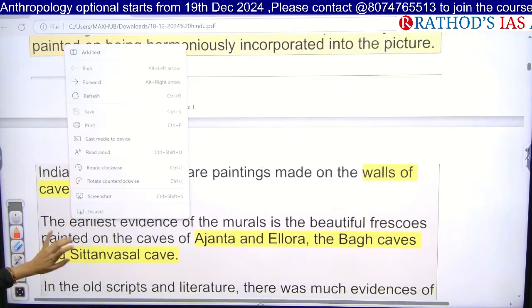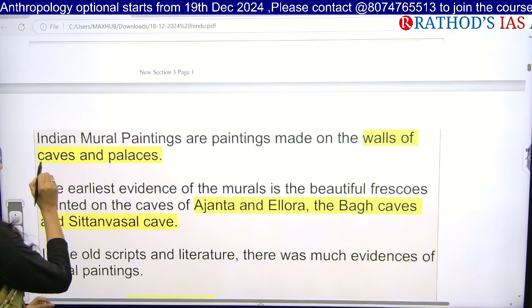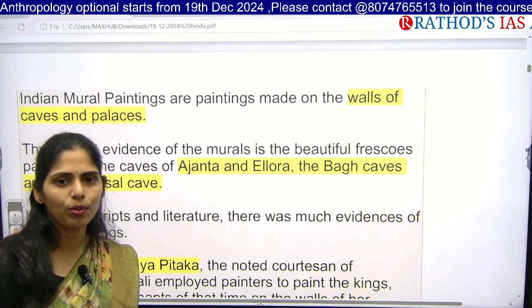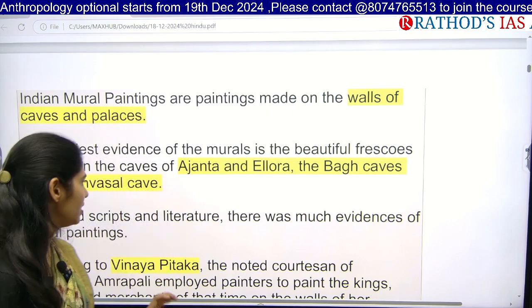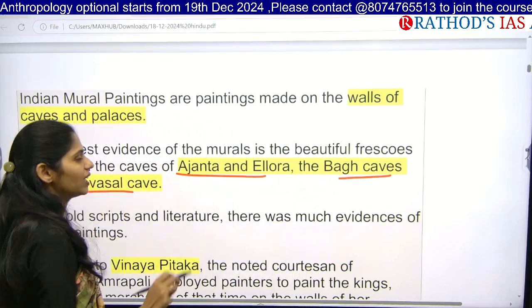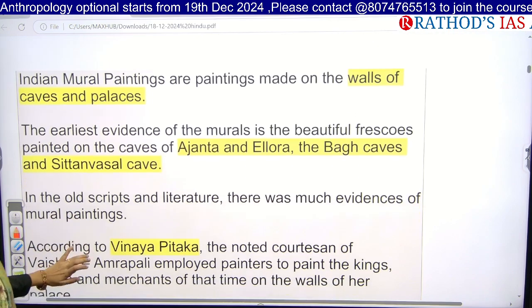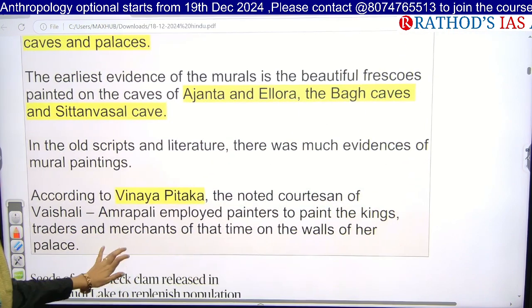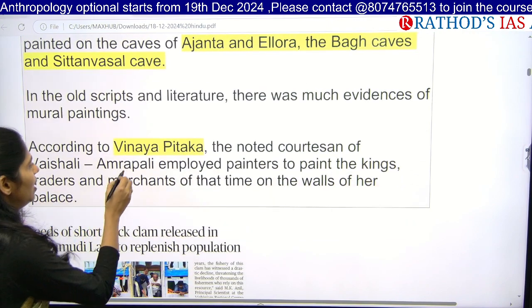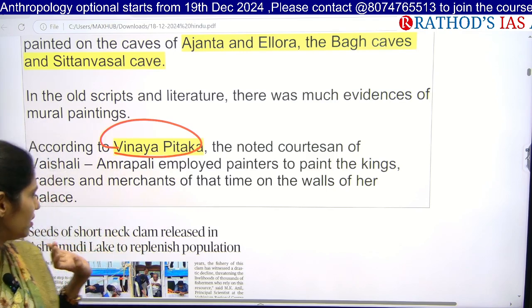And next, in India, yes, mural paintings are very famous, and they are mainly made on the walls of caves as well as palaces. So you have to remember the important caves where we have these mural paintings: Ajanta, Ellora, Bagh cave and Sittanavasal cave. In these caves, we can see this tradition of mural paintings. And in the old scripts as well as literature, we also have evidence of mural paintings, for example, in the Vinaya Pitaka. In the Vinaya Pitaka also, we have a note on mural paintings.